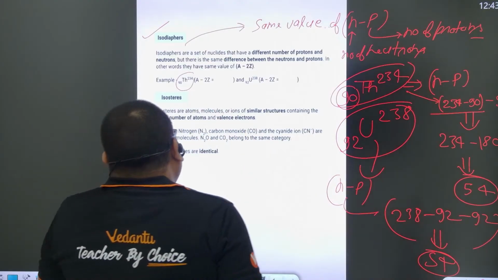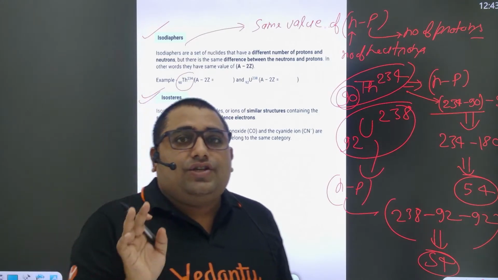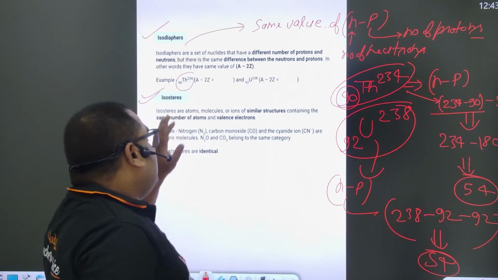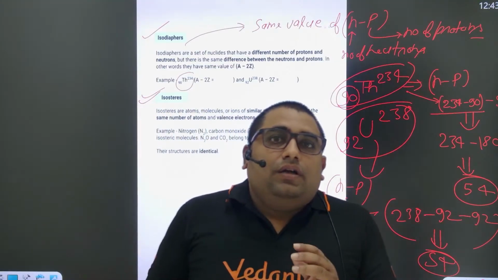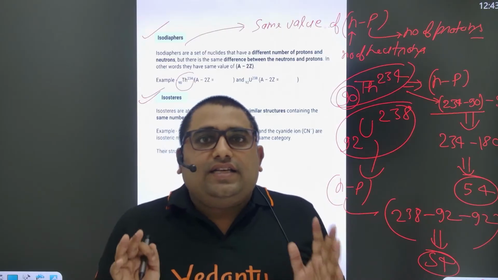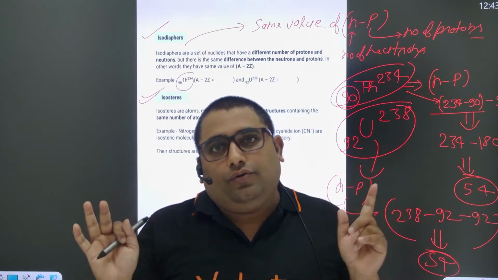Now the last important term of atomic structure is isoster. What are isosters? Isosters are species which have the same number of atoms and also the same number of electrons.